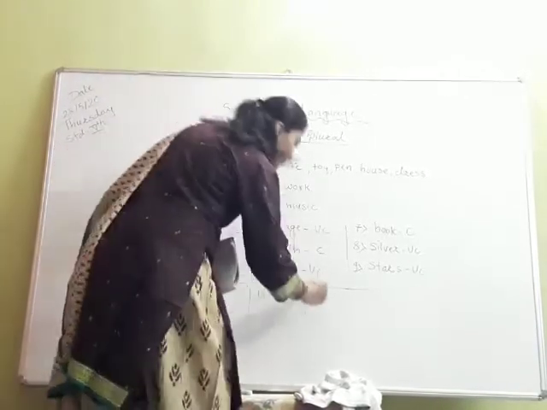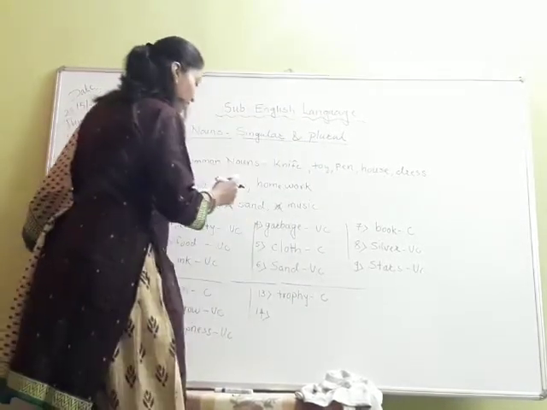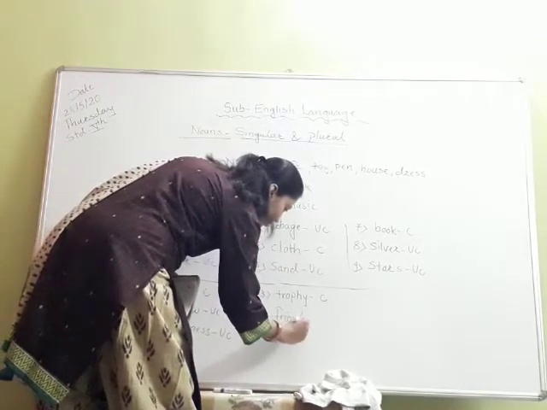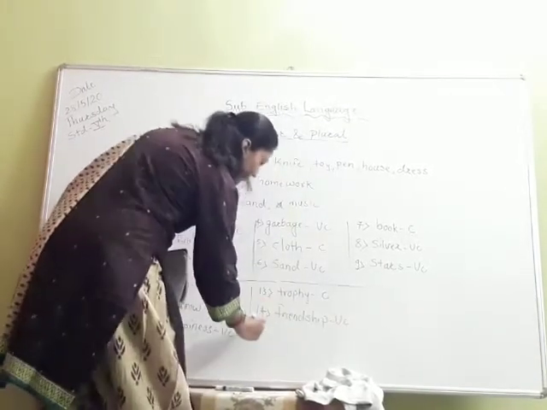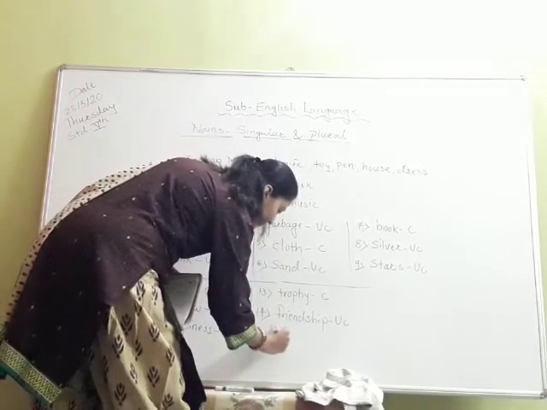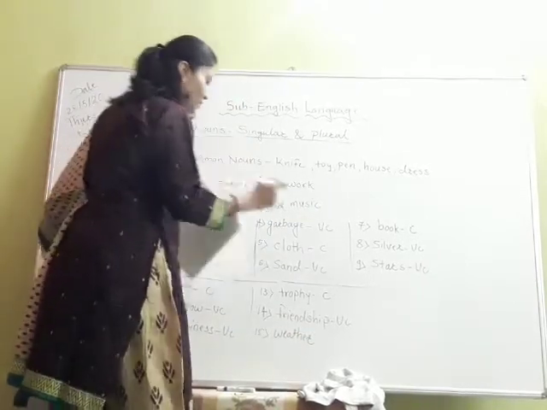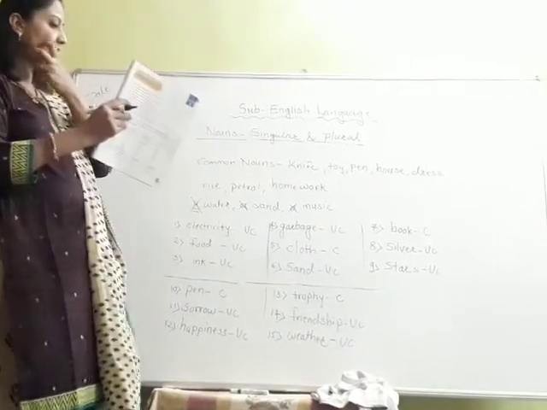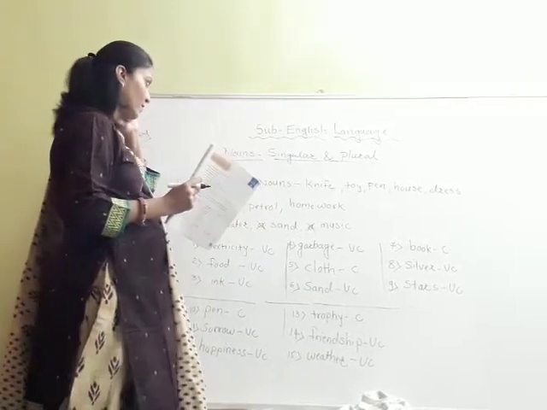Trophy is countable. We can count the trophies 1, 2, 3, 4 like this. Then friendship. Can we count our friendship? No. So it is UC. And 15th and last one is weather. So weather is also UC, uncountable noun. So like this we have seen countable and uncountable nouns.